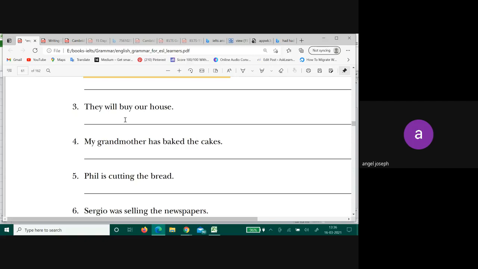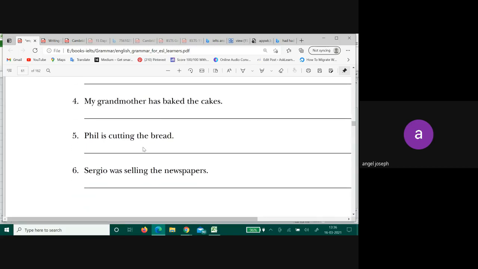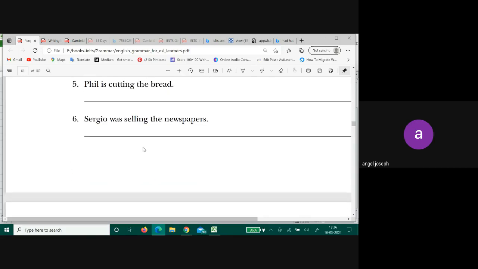Go through it again, it will become clear. Phil is cutting the bread. The simple tense: the bread is being cut by Phil. Make it into perfect: the bread has been cut by Phil. Understood? We're talking about two forms here, one is the perfect one and one is the simple one. Sergio was selling the newspaper.